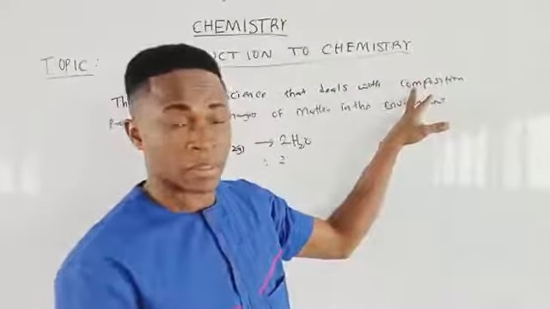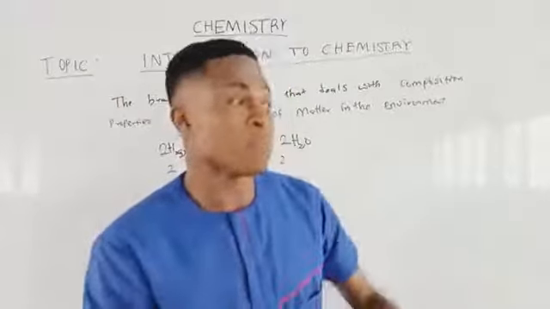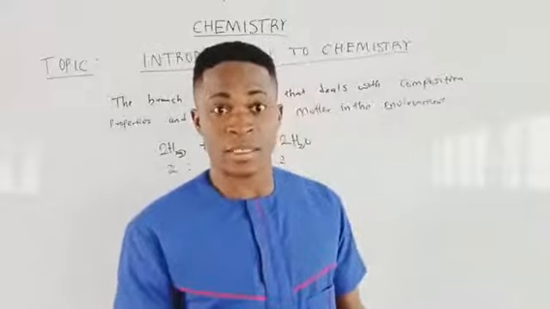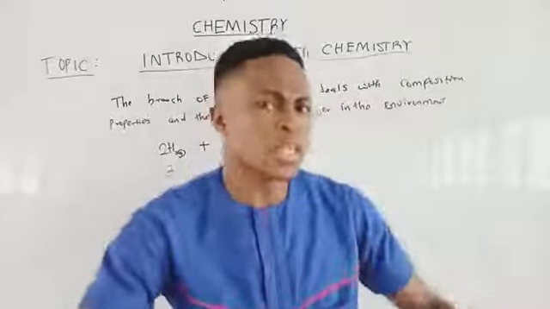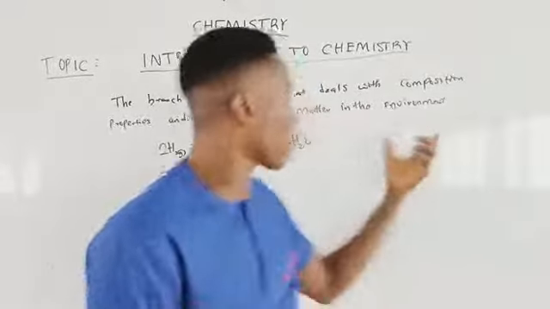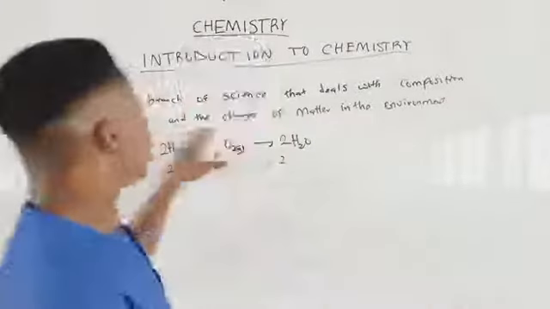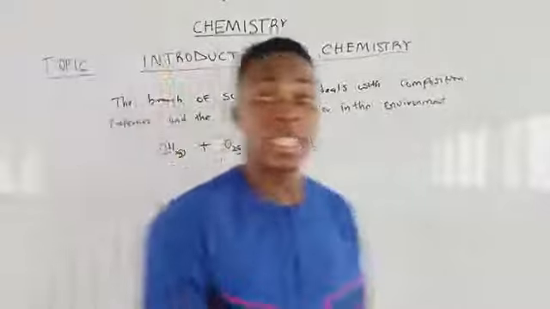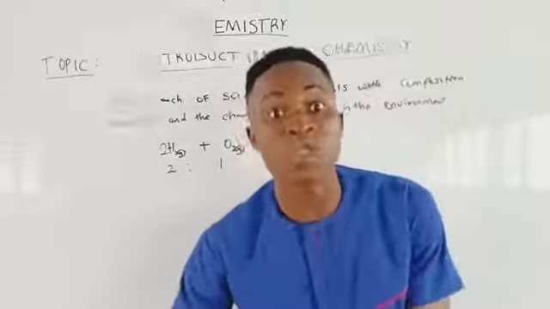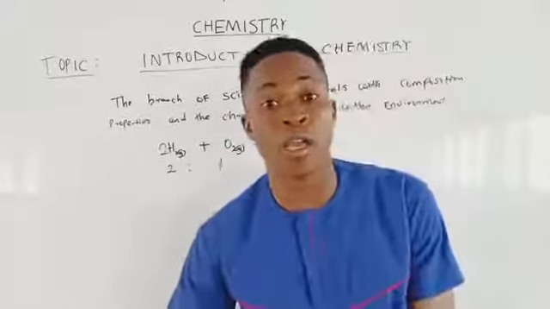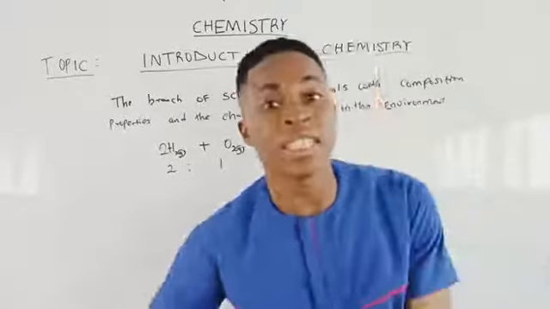Am I communicating now? Now, why do we use Maggi? Because Maggi will make the soup have a taste. Why do we use salt? Salt brings out the taste of the food. That is the properties of the ingredients we are making use of. Now, the changes of the matter in the environment: after everything, what is the final result? That is the meal, an egusi soup or ogbono soup or stew. So all these things are what we call the changes of matter in the environment.